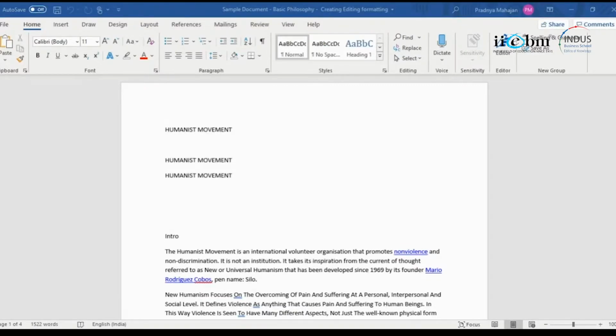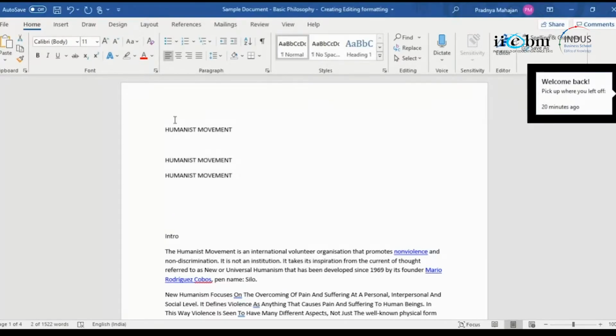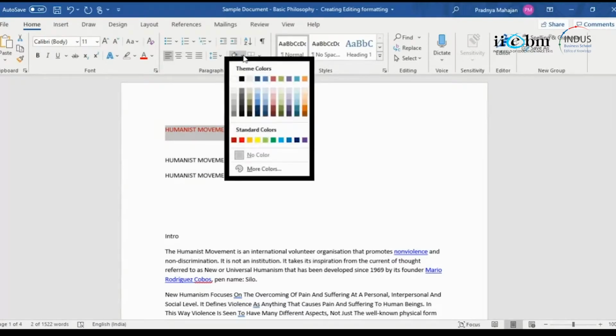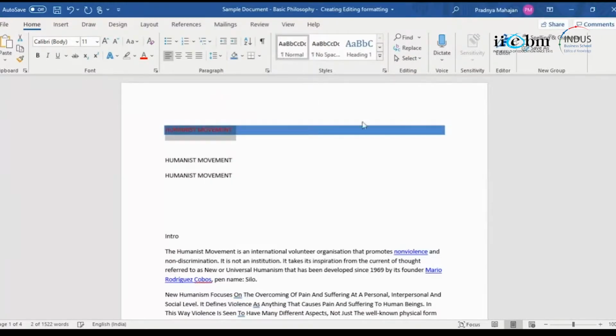So let us go back to our document. So I have this original document with me. Now, for some reason, if I want to change the color, from where do I change the color? Select this and let's say I give a font color of red. And then I also want to give a background color. See where I have selected. I want to give a background color of blue, right? So I have formatted this text in a certain way, a color combination.